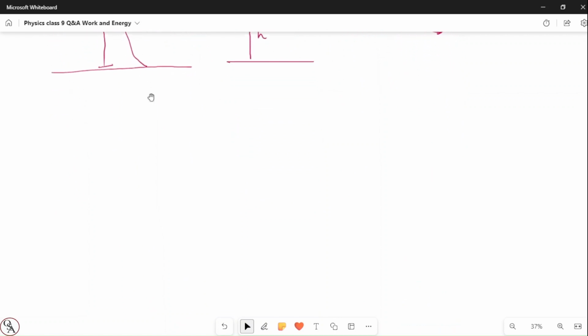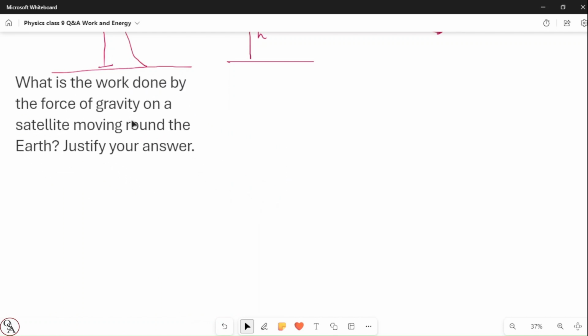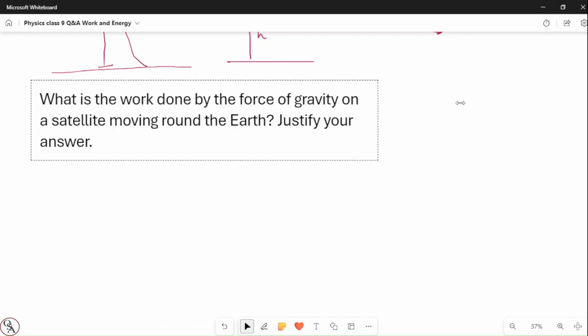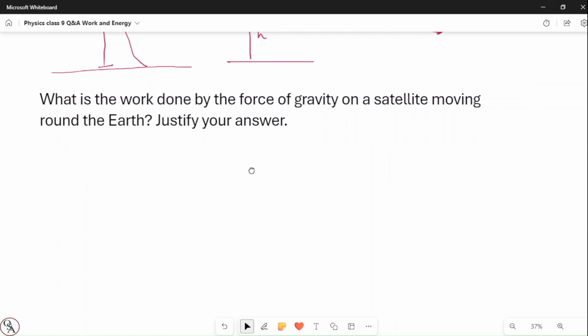The second question is: what is the work done by the force of gravity on a satellite moving around the earth? Very nice question. Let's focus here.